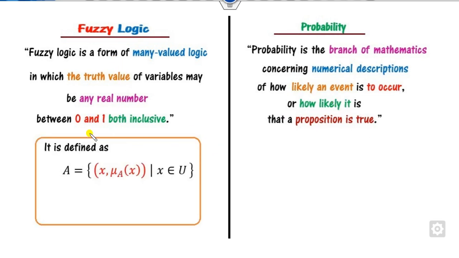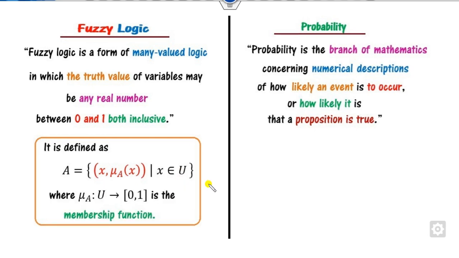Here, fuzzy logic is defined with the help of an ordered pair. This is the ordered pair. The first element is an element of the universal set. The second is called the membership degree. This U is called the universal set. In this membership function, the domain is the universal set, but the codomain is 0 to 1, and it is called the membership function.